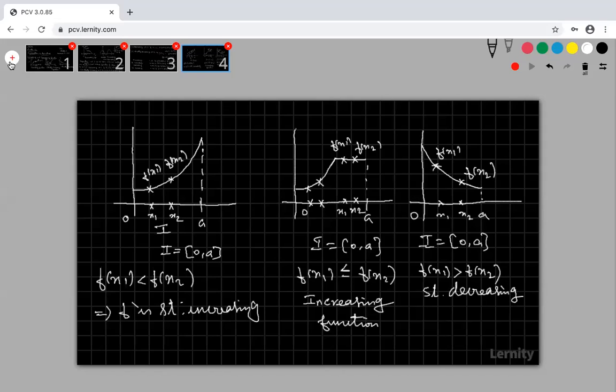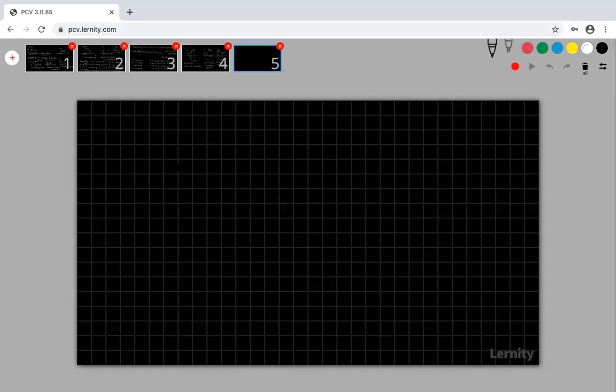Are you okay? Come to the next one. I'm explaining the same example in another way. This is y, this is x. Suppose my function is coming like that. After that, the function is constant and again it is decreasing.